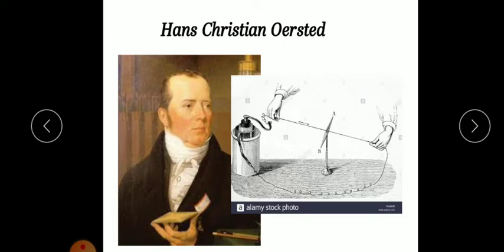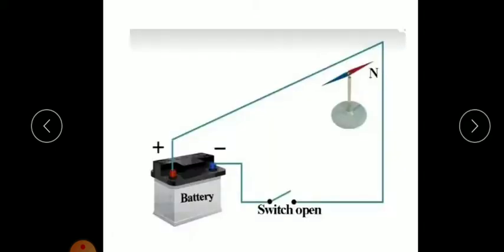So how did Christian Ørsted come to this conclusion? Let us see it. Hans Christian Ørsted was a chemist as well as a physicist. While he was taking a class on physics, he did one demonstration. For that demonstration, he took a current carrying conductor as well as a magnetic needle. Whenever current passes through this conductor, the magnetic needle started to deflect.